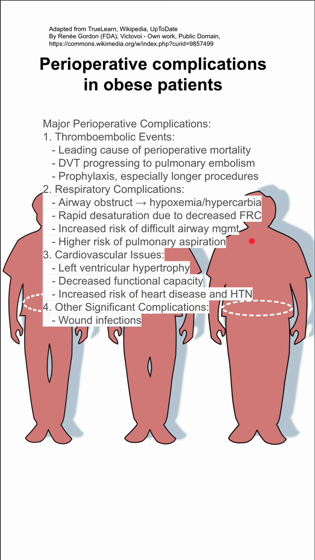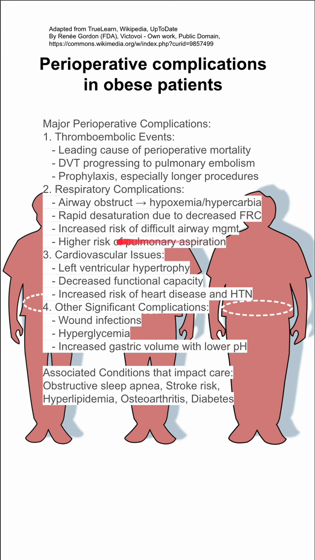Obese people also are at risk for cardiovascular issues. They tend to have left ventricular hypertrophy, decreased functional capacity, and an increased risk of heart disease and hypertension. Other significant complications include wound infections. They're predisposed to infections, predisposed to hyperglycemia, which has its own list of perioperative complications, and increased gastric volumes with